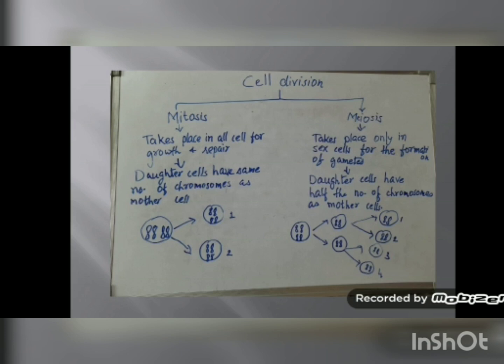In mitosis, the mother cell divides into two daughter cells, whereas in meiosis, one mother cell divides to form four daughter cells. Mitosis is the process in which division takes place in only one step, whereas meiosis is the process of cell division in which the division of the cell takes place in two steps.